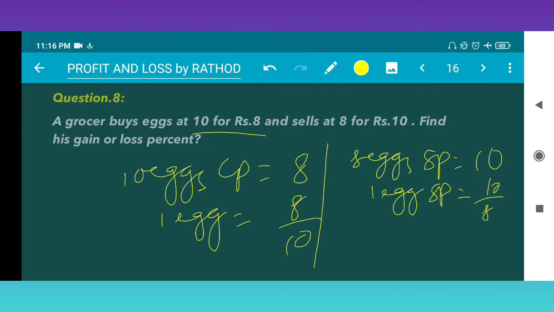10 upon 8. So what happened here? 1 egg SP. Which one is greater here? Here SP is greater than CP. Why am I saying SP is greater? See here, 2 5s the, 2 4s the. Which has the lower denominator? That is the bigger number. So that's why SP is greater than CP.